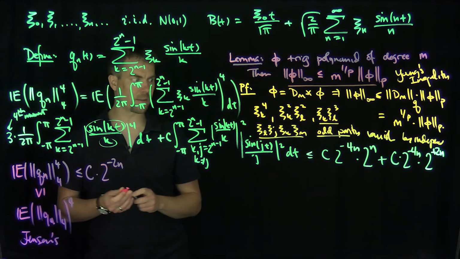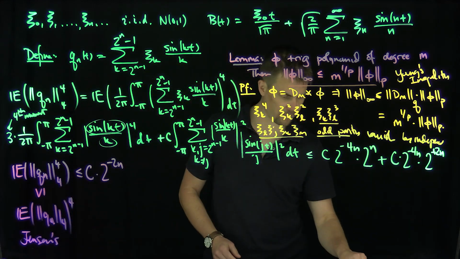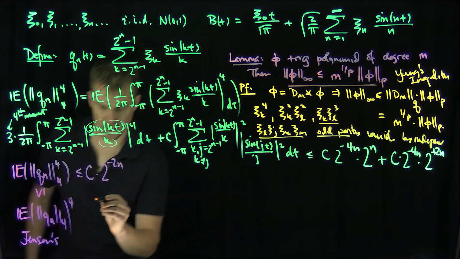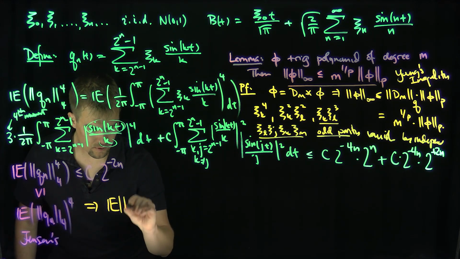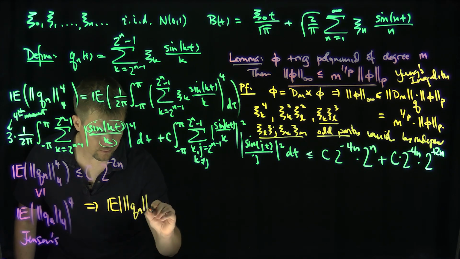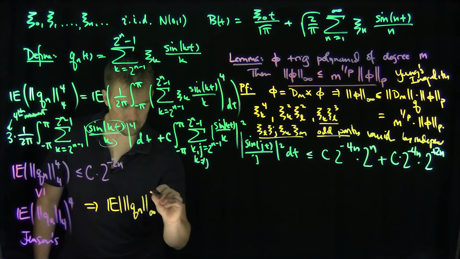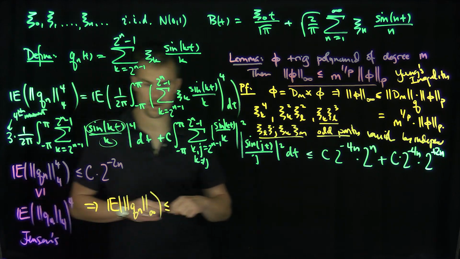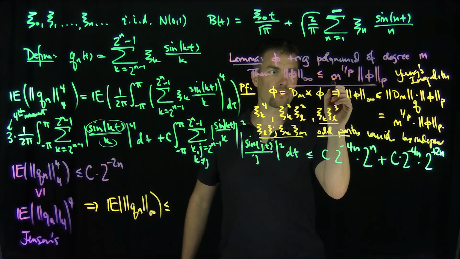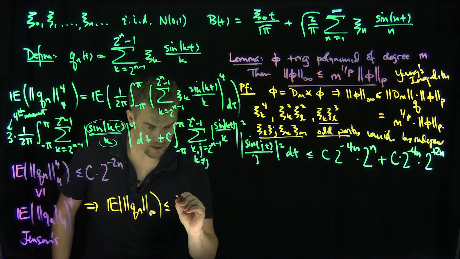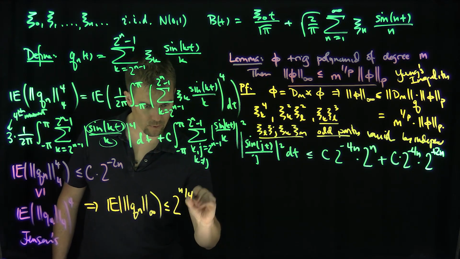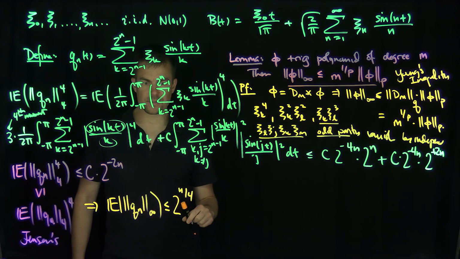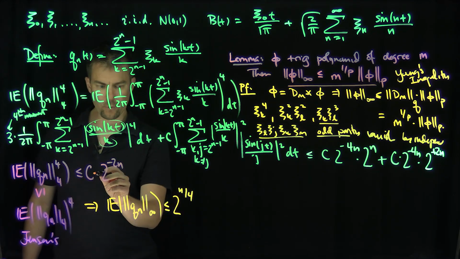Okay, so what's my L infinity bound? My L infinity bound is this. So this implies that the L infinity bound, the expected value of Qn in L infinity, is less than or equal to, well, it's going to give me a 2 to the what power? So I have a 2 to the n to the 1 over 4. So my error factor is going to be 2 to the n over 4, to the n over 4. And then times the 1/4 power of this thing.